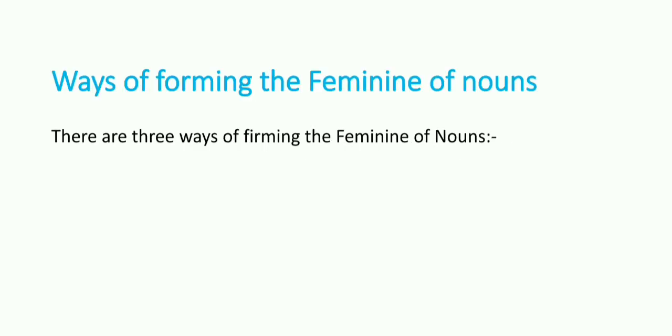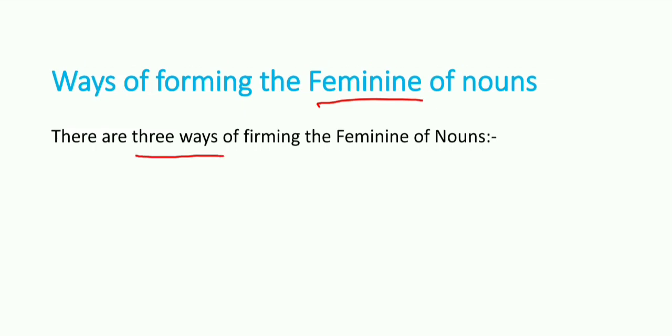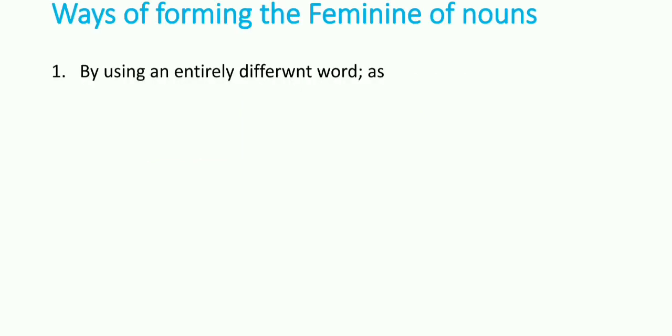So now let us check the ways of forming the feminine of nouns. By forming the feminine of nouns from masculine, there are three ways. How many ways? There are three ways of forming the feminine of nouns. The first one is by using an entirely different word.